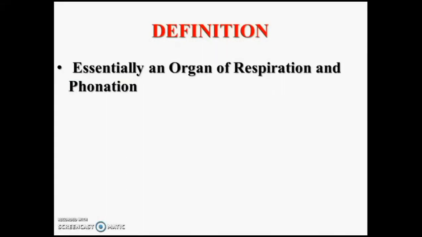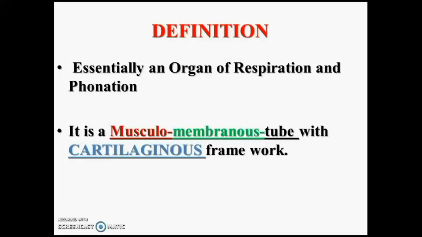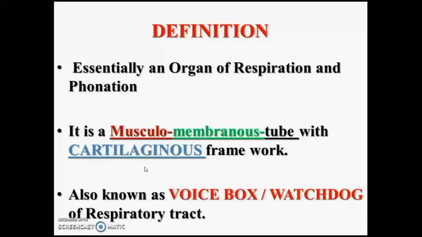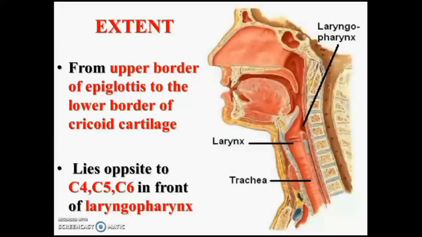It is an organ of respiration and phonation. It is defined as the musculomembranous tube with a cartilaginous framework. So, it has three structures: muscles, membranes and cartilages, and it is also known as the voice box or the watchdog. Voice box because of the phonation, watchdog because it guards the lower respiratory tract, preventing the entry of materials other than air.